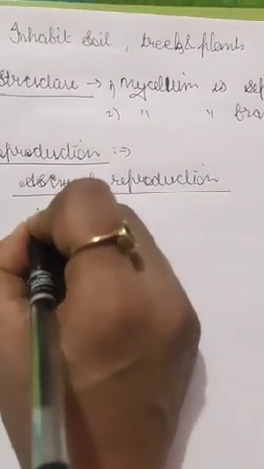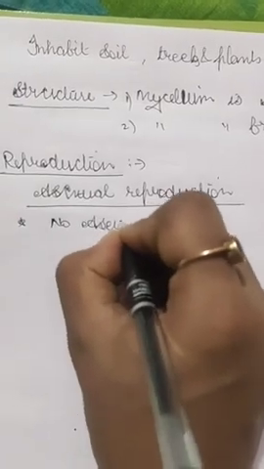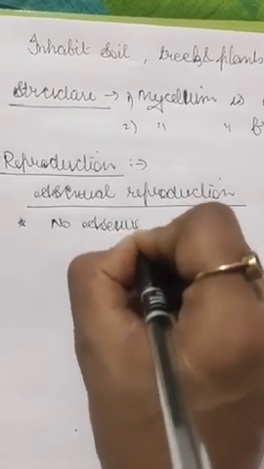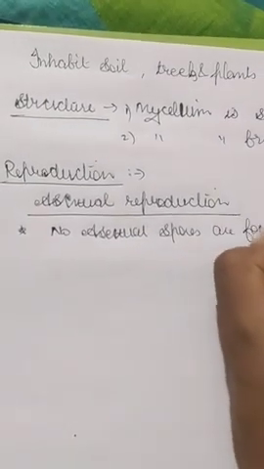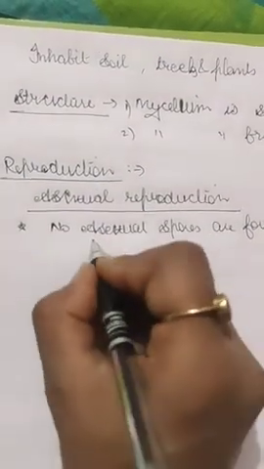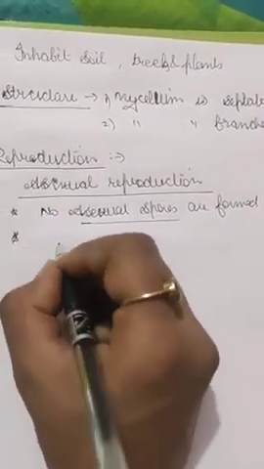So no asexual spores are formed. When the asexual spores are not formed, then the reproduction will be done with the help of fragmentation.